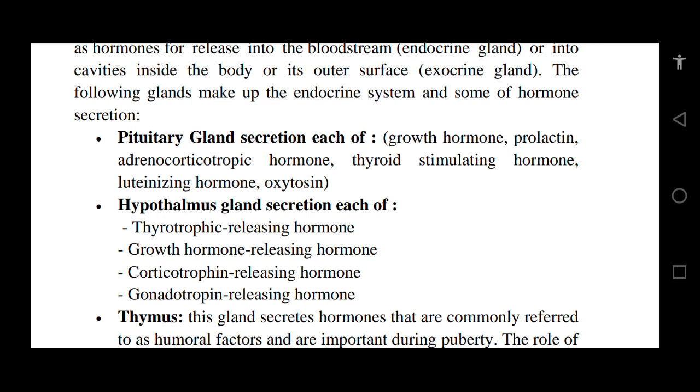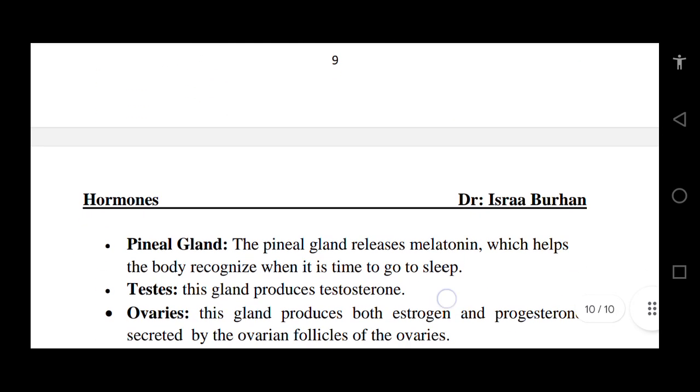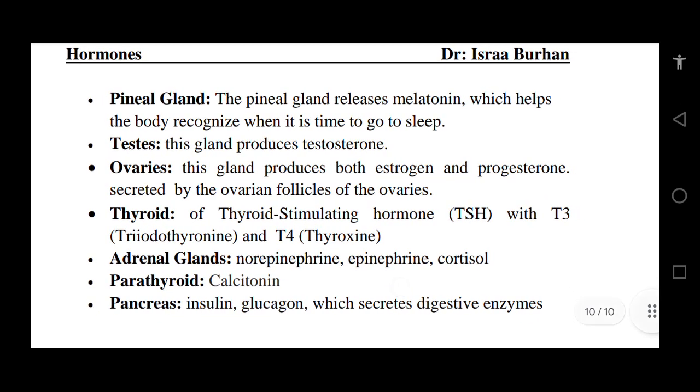Hypothalamus secretes thyrotropin-releasing hormone, growth hormone-releasing hormone, corticotropin-releasing hormone, and gonadotropin-releasing hormone. Thymus. This gland secretes hormones that are commonly referred to as humoral factors and are important during puberty. The role of these hormones is to make sure a person develops a healthy immune system. Pineal gland. The pineal gland releases melatonin, which helps the body recognize when it is time to go to sleep. Testis. This gland produces testosterone. Ovaries. This gland produces both estrogen and progesterone, secreted by the ovarian follicles of the ovaries.